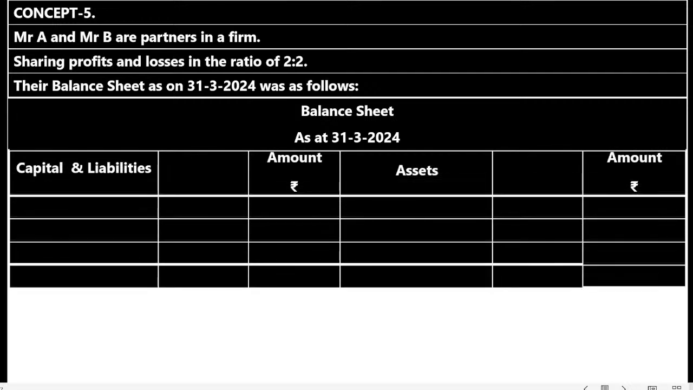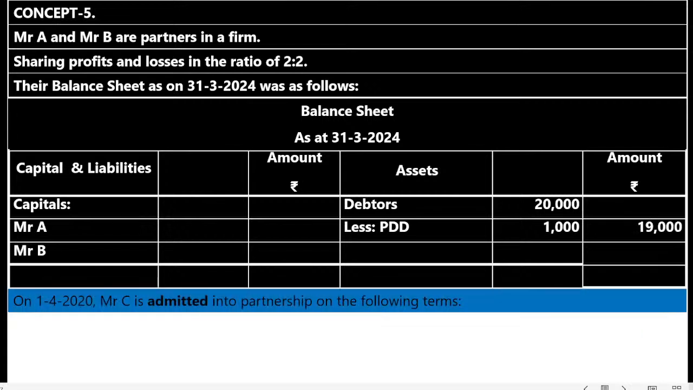Balance sheet as at 31st/3/2024. Draw the balance sheet like this. Left hand side capital and liabilities, amount rupees. Right hand side assets, amount rupees. Capital: Mr. A, Mr. B. Debtors, inner column 20,000 gross amount, less PDD 1,000, old PDD, net amount 19,000. On 1/4/2024, make it as 2024, not 20, 2024.